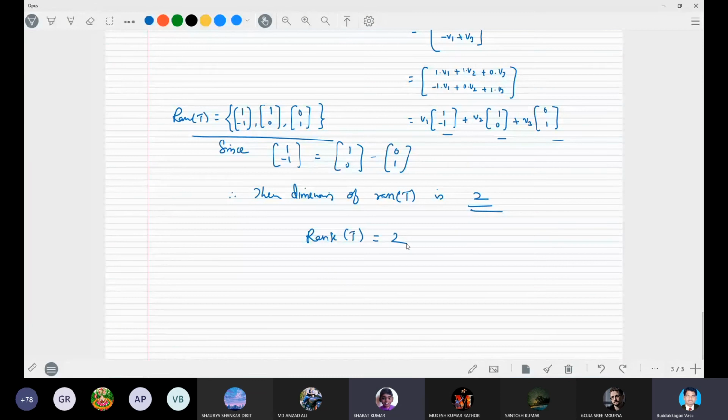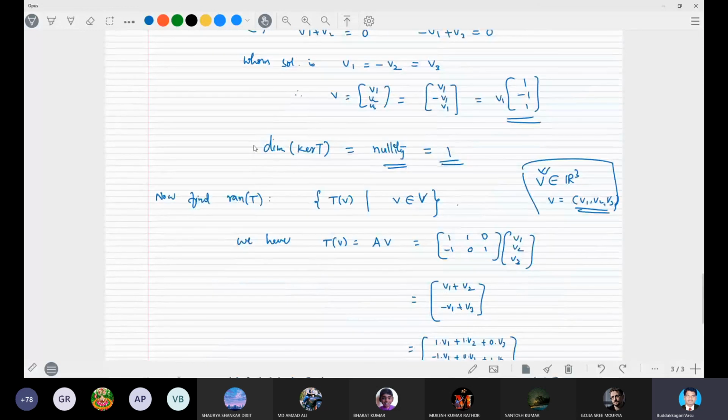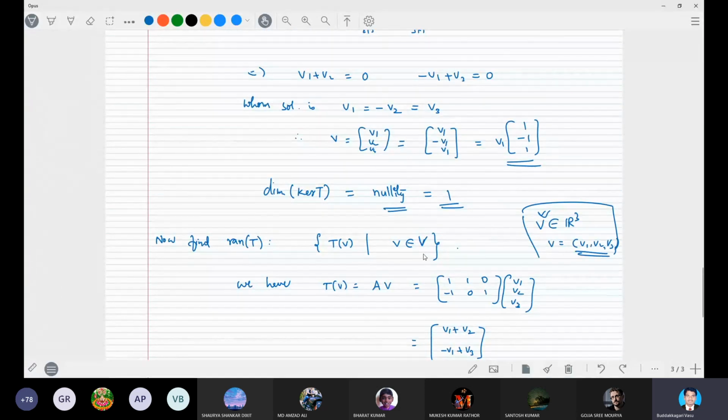It's (0, 1) and (1, 0). Yes, right, 2. Rank is just a number, whereas the range is a set, as well as the kernel. The kernel of T is a set with only one element, (1, -1, 1), which is mapped to 0.